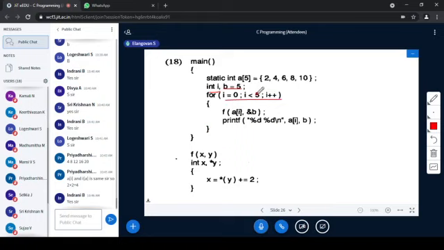So it is not exceeding the array size, it is not going beyond the array size. Each and every time when we use this for loop constraint, we have to check with the array size whether it is overflowing or not.